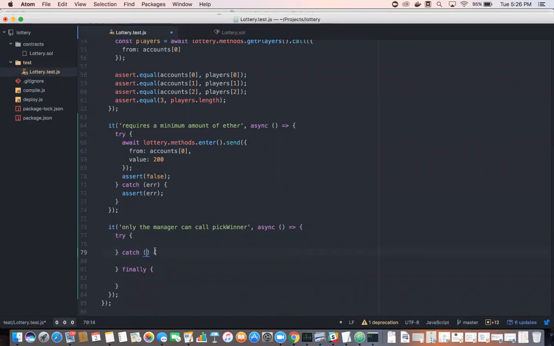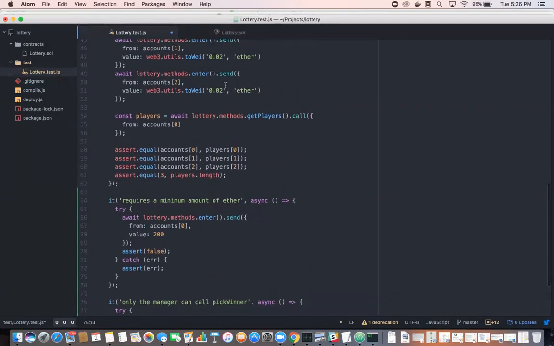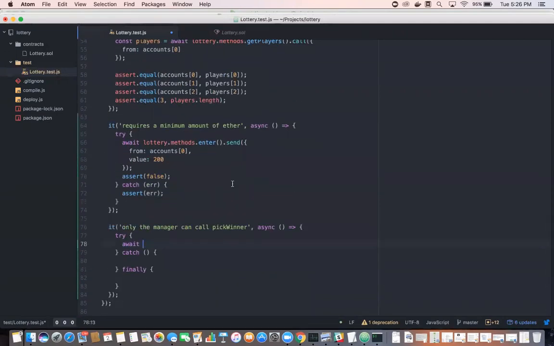Okay, and so what I'm going to do here is I'm going to say await, and similar to how I've done it before here, await, and then this time I'm doing lottery methods, and then this time pick winner. Okay, and of course send, because it doesn't actually send anything until I call send.